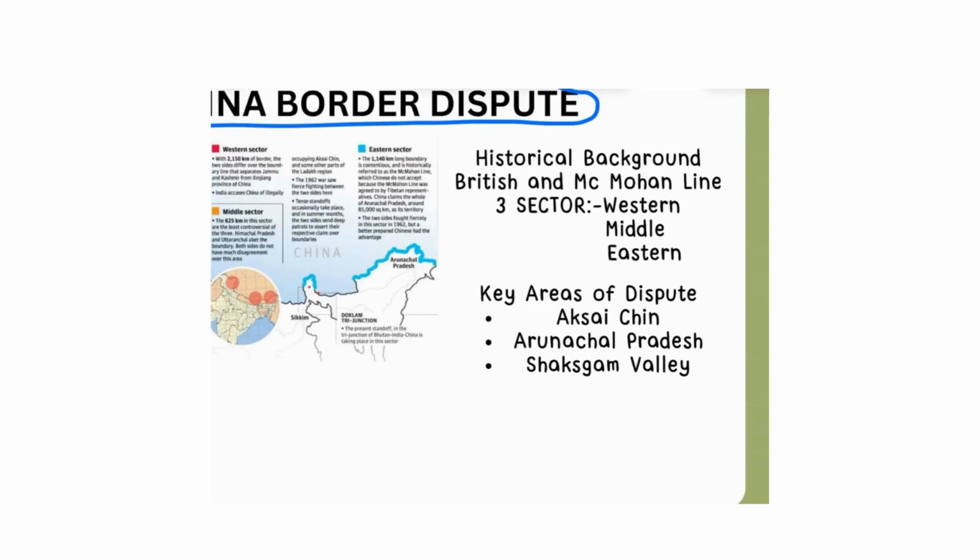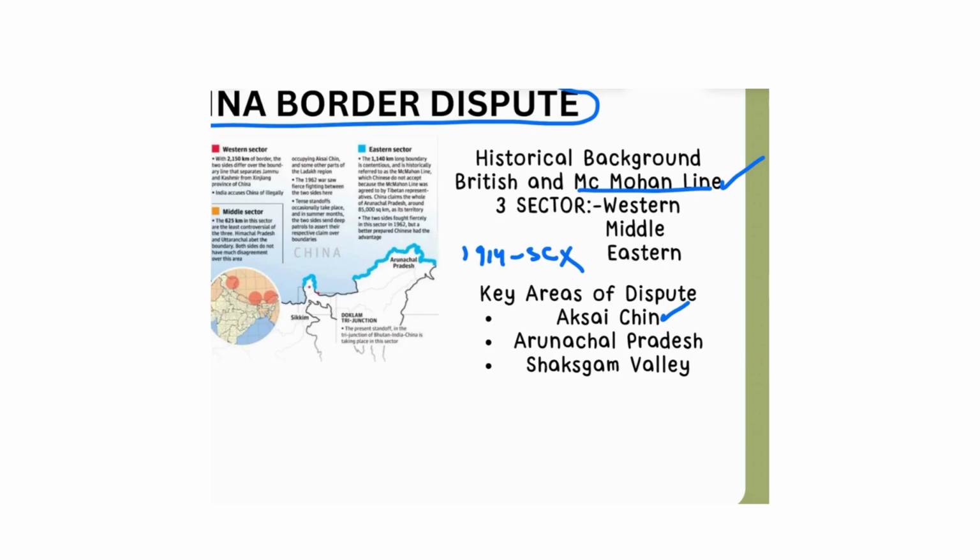Now, let us go to the historical background of the India and China border dispute. The first dispute was regarding the McMahon Line. The McMahon Line was a line drawn between Tibet and British India as part of the 1914 Shimla Conference. China did not agree with the McMahon Line, and India considers the McMahon Line to be the boundary between India and China.